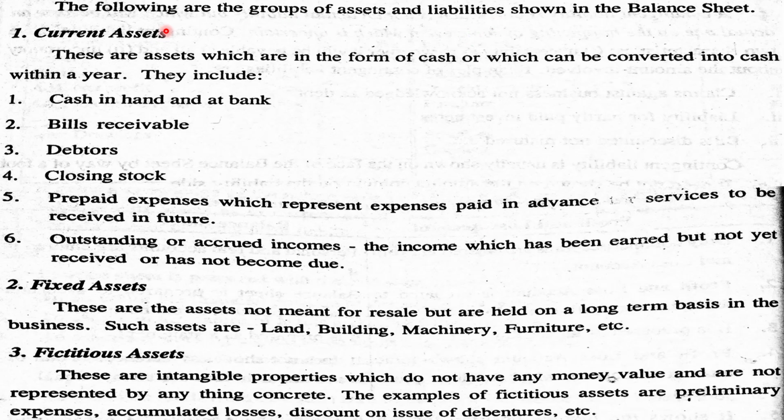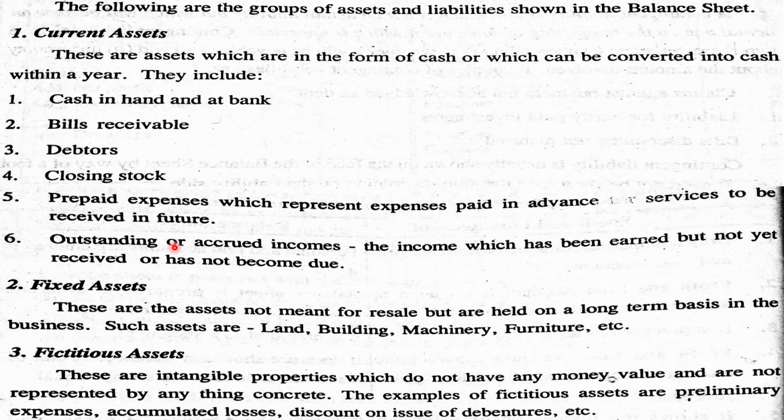Now we can explain the groups of assets and liabilities shown in the balance sheet. First one is current assets. Current assets are assets which are in the form of cash or which can be converted into cash within a year. These are short-term assets. Examples are cash in hand, cash at bank, bills receivable, closing stock, etc. Then prepaid expenses and outstanding expenses. Prepaid expense means expenses relating to a future period but paid in the current year.